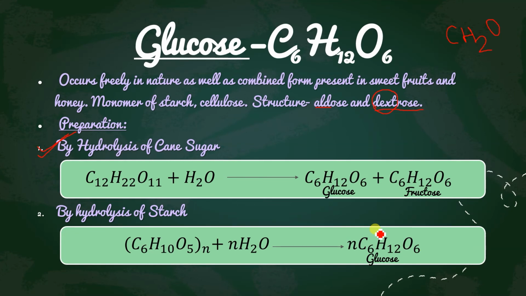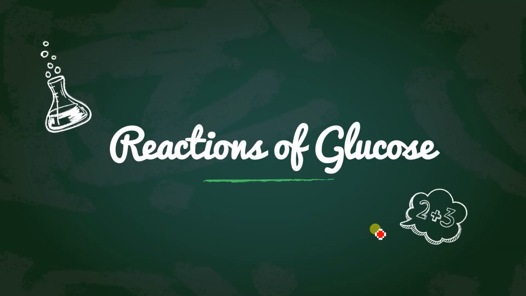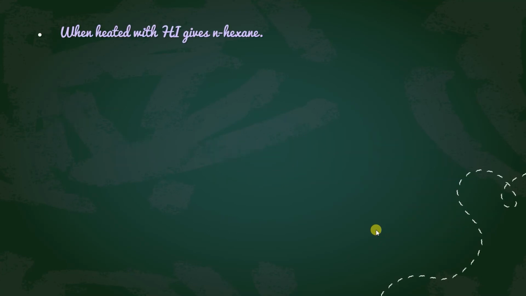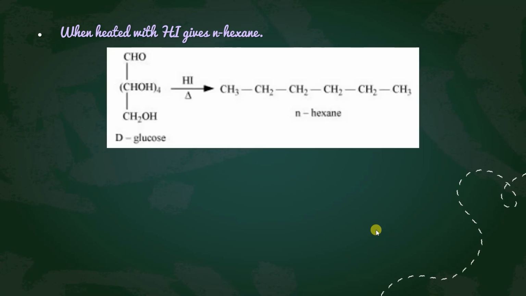So this is how we can prepare it, and now comes a very important part of carbohydrates, the reactions of glucose. There are a few reactions, and out of those, three are the most important. Whenever it comes in the paper, it comes as a group, as a question for three marks.